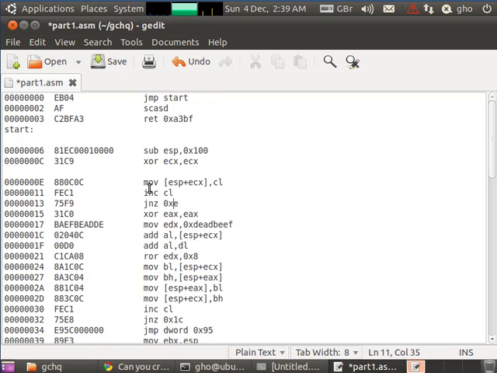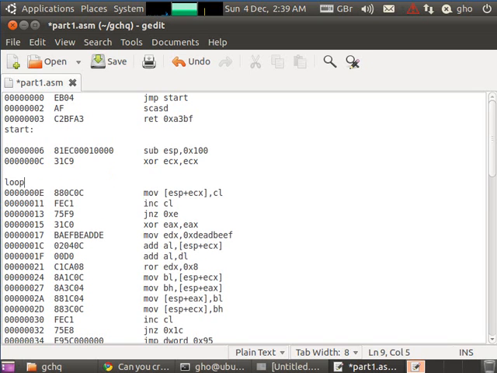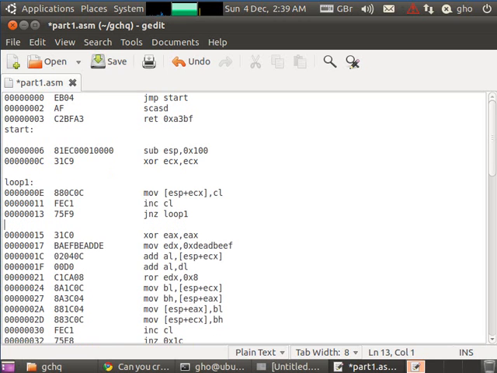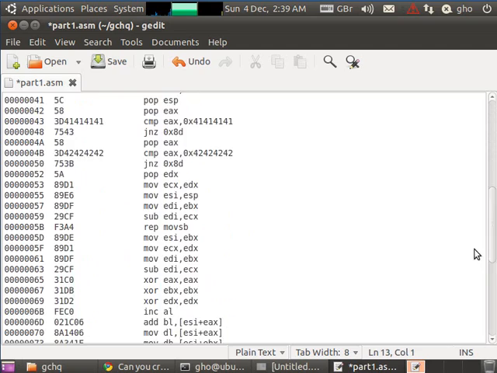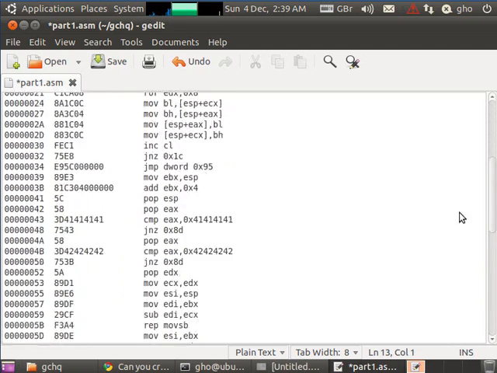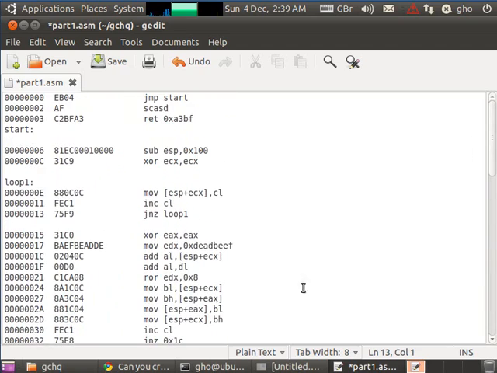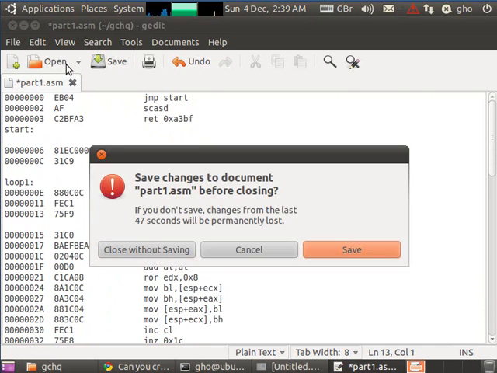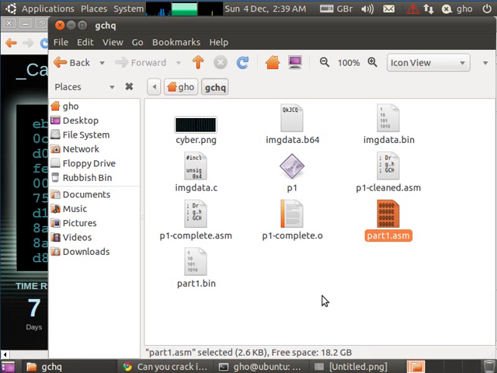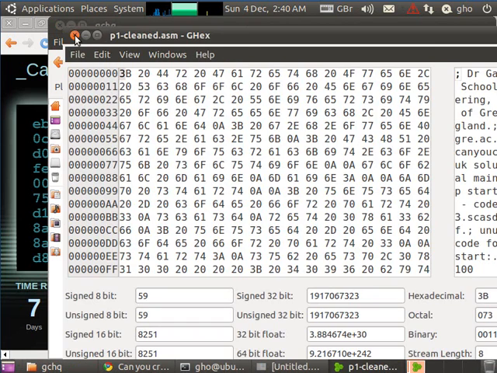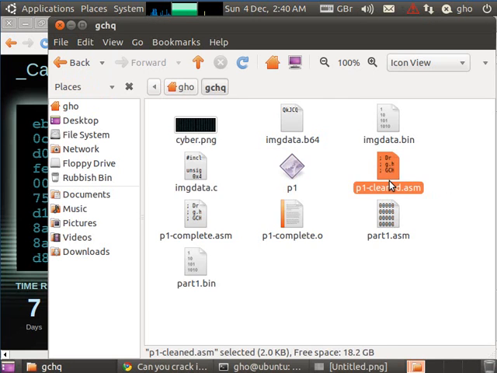Well, this looks like a loop. There's an increasing variable there and we're jumping back until it reaches 0, so let's call this label loop 1. Jump if not 0 to loop 1, and so on, and we go through this code repeatedly doing this until we reach the end, and then we go and look at each section and try and comment and figure out what it does. So obviously I've already done this. It took about an hour or so. And we're going to look at part1 clean.assembly and open it in a text editor.